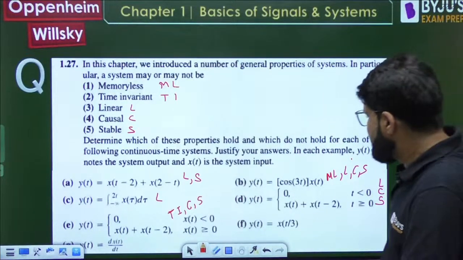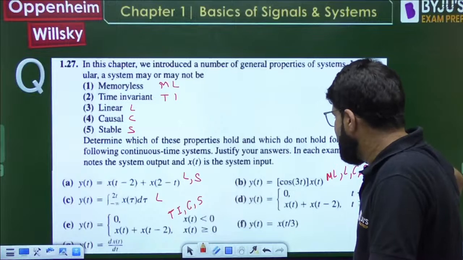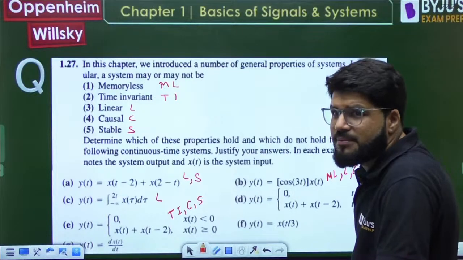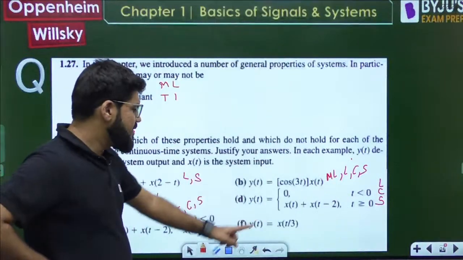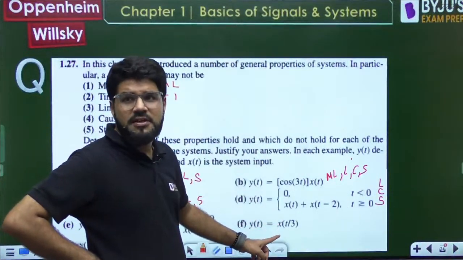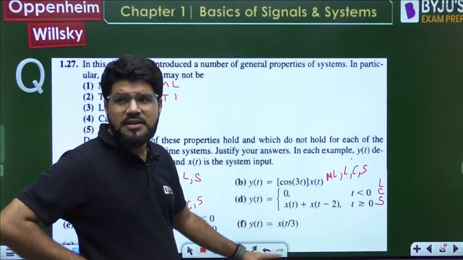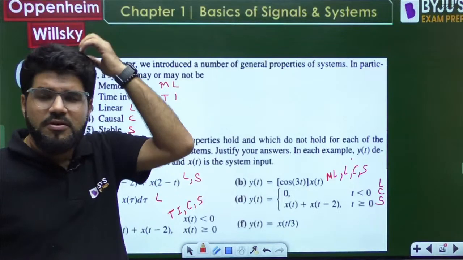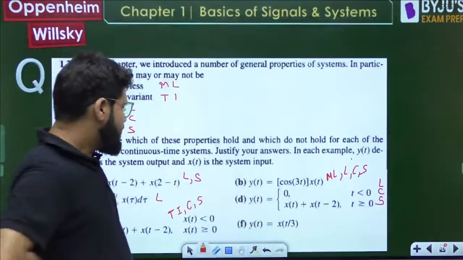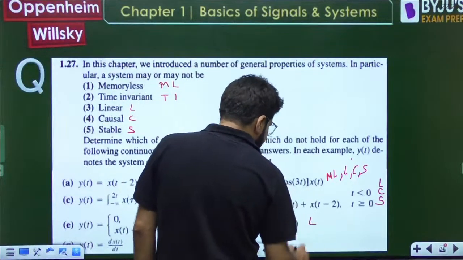Done. F: y(t) is equal to x(t/3). Now can we say, after learning these many things, can we say it directly? Y is an x power 1 function. Okay, right. Yes, quality question goes. Y is equal to x power 1, linear.